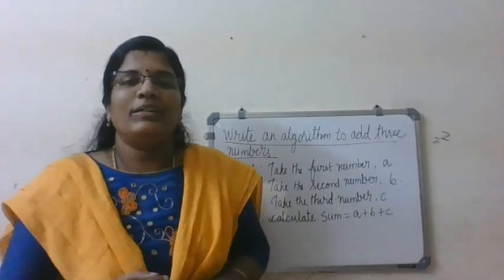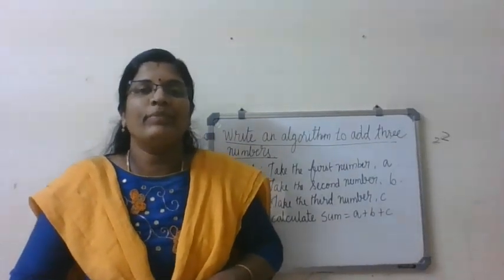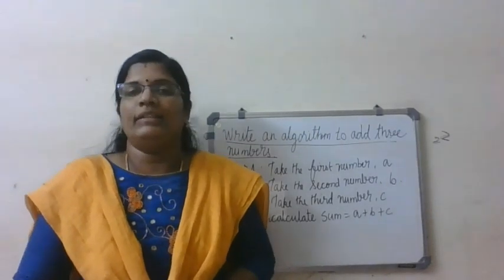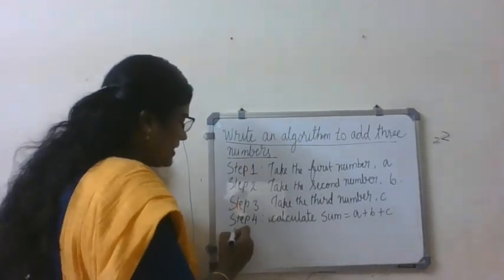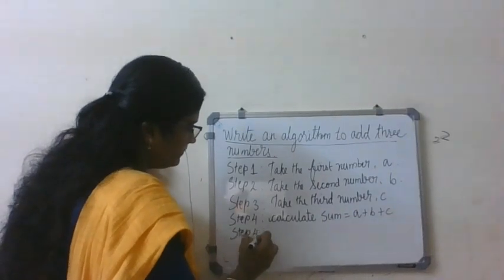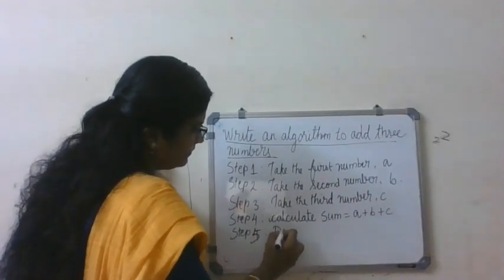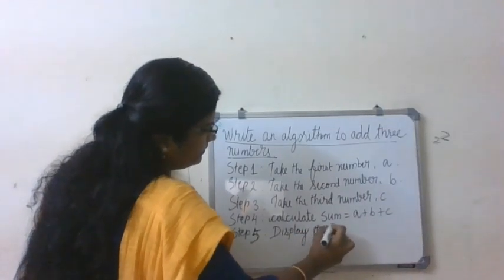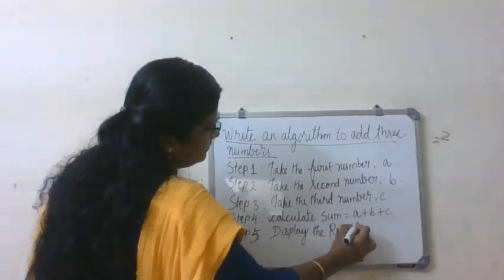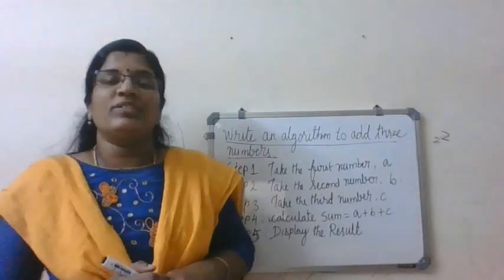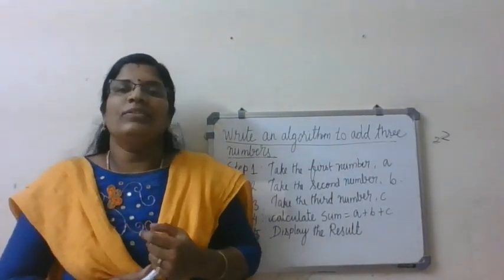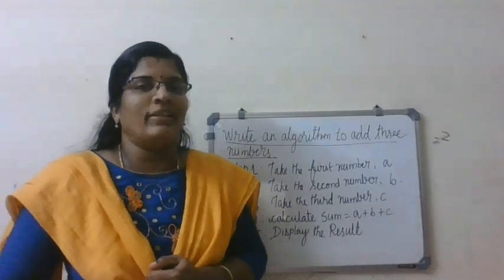Processing is over. Then what is the next step? Displaying the result. So display the result. Display the result is the last step. Is it clear for everyone? That's good. So this is the way we write an algorithm.